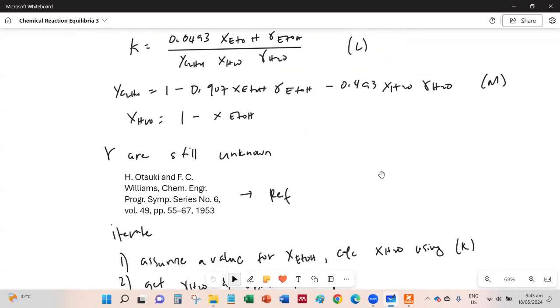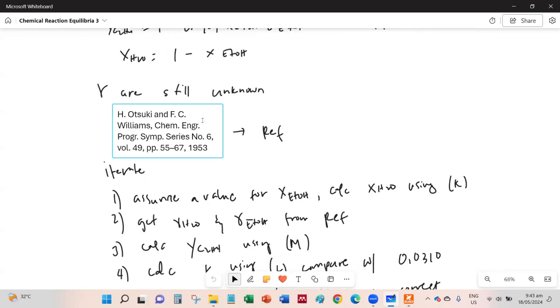And in the book, they use a reference, this one. They use this one to get the activity coefficient. The problem is we searched the entire internet for this reference and we cannot find it. So we're stuck with this step.